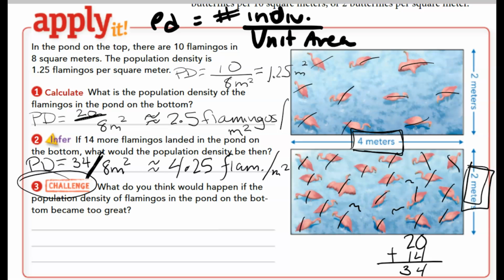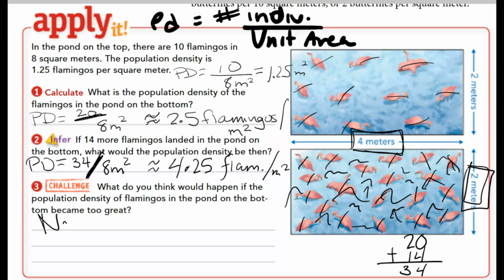Number 3 is a challenge question. What do you think would happen if the population density of flamingos in the pond on the bottom became too great? Well, if we kept adding flamingos, look at this, we keep adding birds, sooner or later what's going to happen? We're going to run out of room. No room.